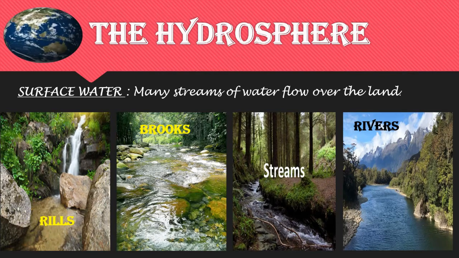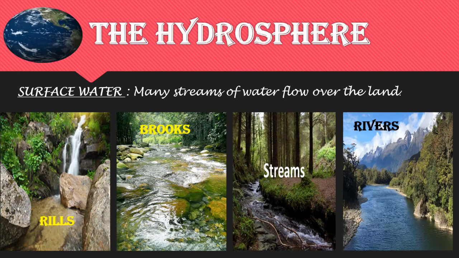Now, let's learn about surface water. Many streams of water flow over the land. This water is called fresh water since it is not salty. The streams of water may be rills, brooks, streams, or rivers. Out of these, rills are the smallest and rivers are the biggest. Now, what are rills?